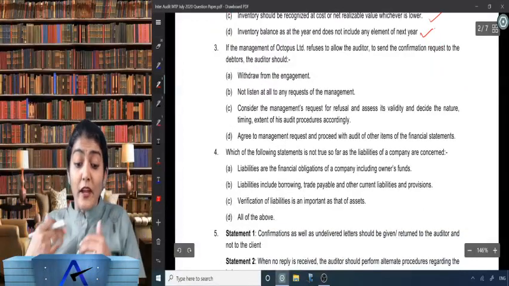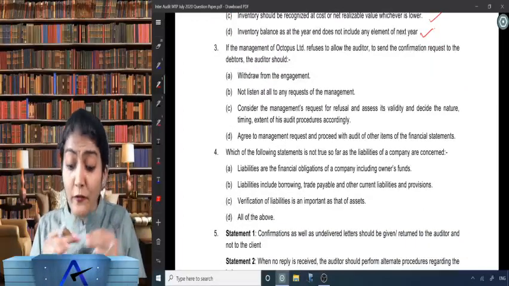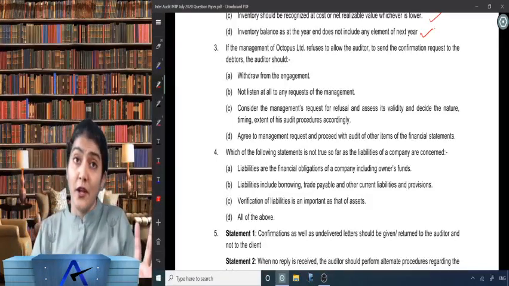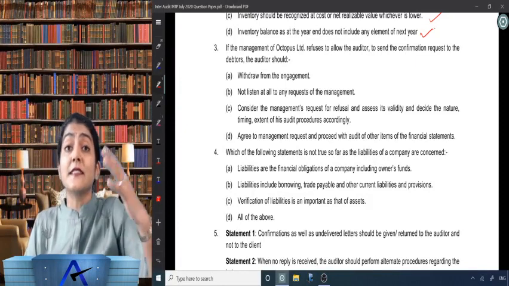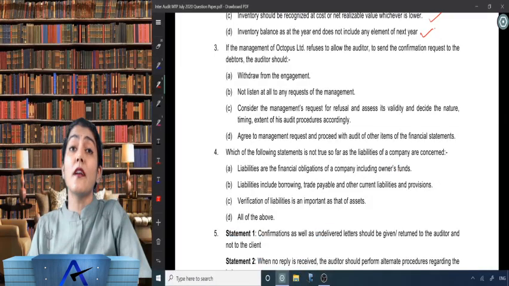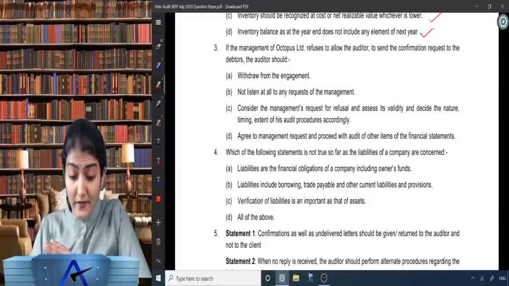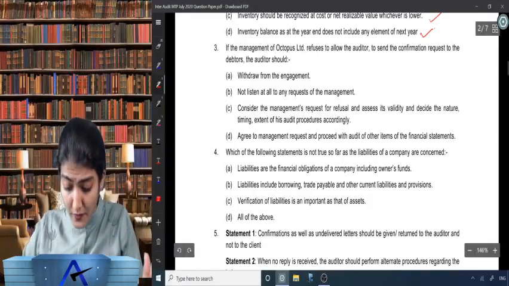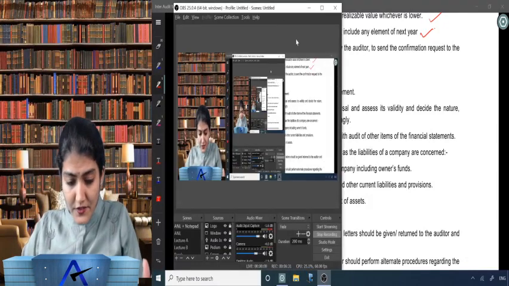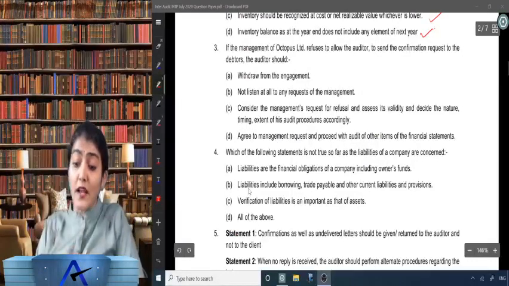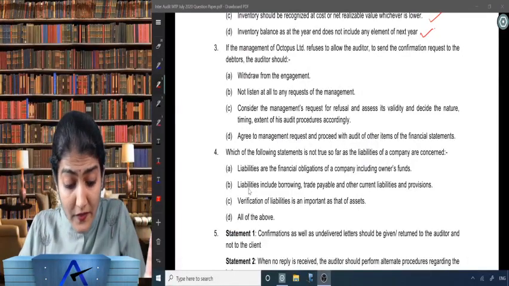Okay, next one. If the management of Octopus Limited refuses to allow the auditor to send the confirmation request to the debtor, oh, so now they've come to 505, external confirmation, and there we have a situation which talks about management's refusal to allow the auditor to send a confirmation request. Here, the management of Octopus Limited refuses to allow the auditor to send a confirmation request to the debtors.